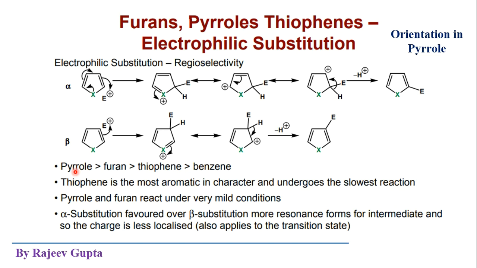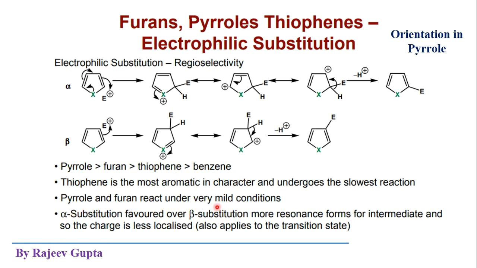Pyrrole is most reactive towards SEAr reaction, then furan, then thiophene, and the last one is benzene. So benzene is least reactive and pyrrole is most reactive in these four compounds. Thiophene is most aromatic in character and undergoes slower reaction, meaning the molecule which has high aromatic character will be less reactive towards these electrophilic substitution reactions. So benzene is most aromatic, then thiophene, then furan and pyrrole. So this is the simple order of reactivity.